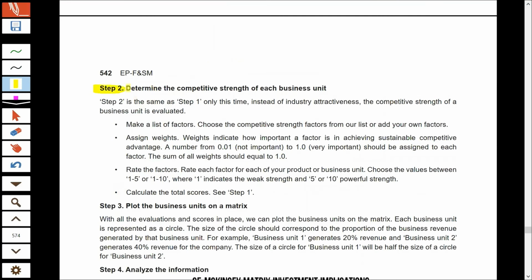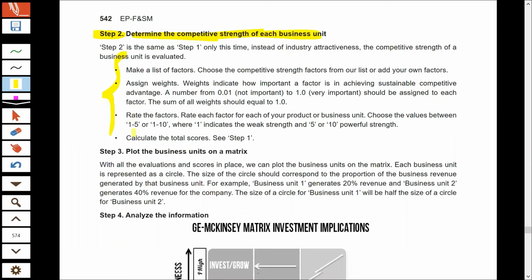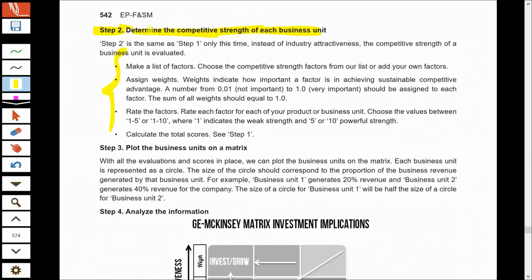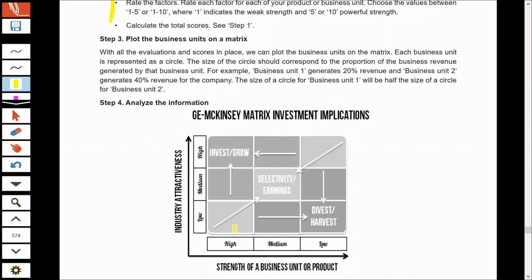And then in the second step, you have to determine the level of competitive strength, the strength that the business has. For this also, there is some procedure which we do not have to understand. But in the second stage, you have to determine the strength that the company has in a particular market. This strength can also be high, medium, or low.